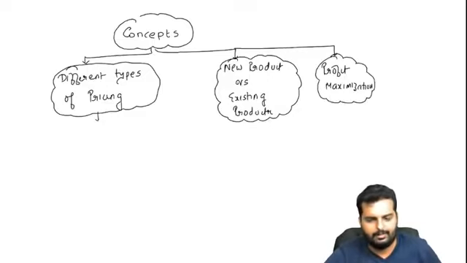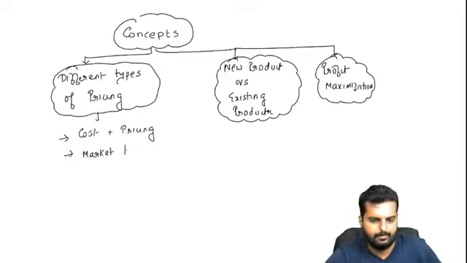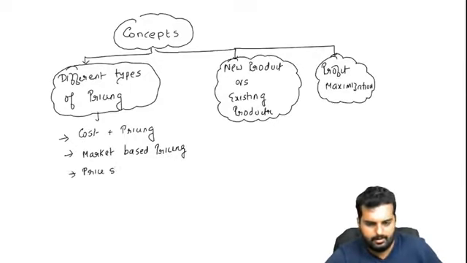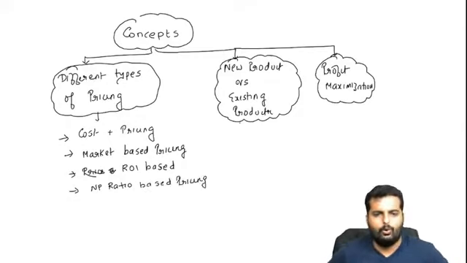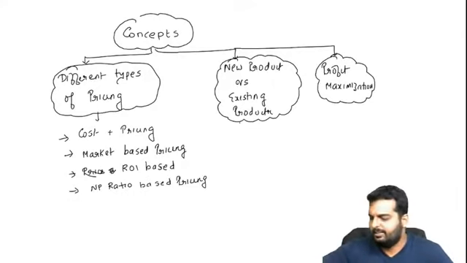Friends, the following types of pricing are there once you take the costing chapter. Cost plus pricing, market based pricing, then we have the next one called ROI based pricing. We have PV ratio based pricing. Alright, and please note this overview, then we will go in depth and we will learn the entire chapter of pricing.